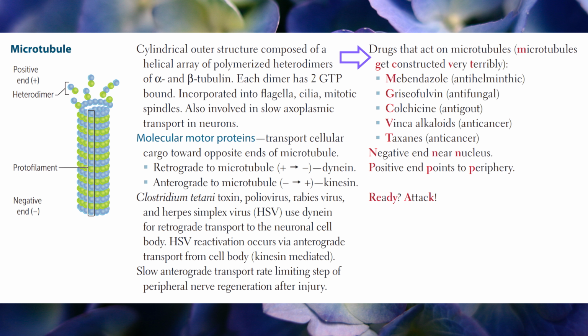Drugs that act on microtubules. Microtubules get constructed very terribly: antihelminthic mebendazole, antifungal griseofulvin, antigout colchicine, anti-cancer vinca alkaloids, and anti-cancer taxanes. Negative end near nucleus, positive end points to periphery.